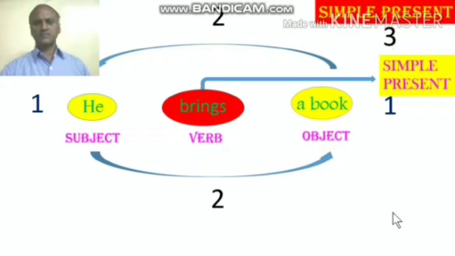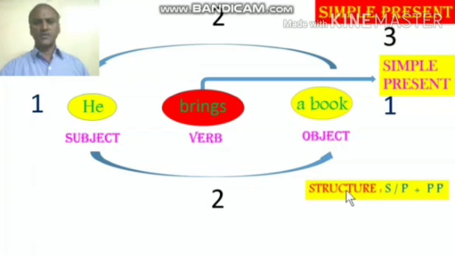So that is the third step you have to follow. The fourth step is you have to find the structure. Structure: singular plural plus past participle if the verb is in simple present. So that is the fourth step you have to follow.